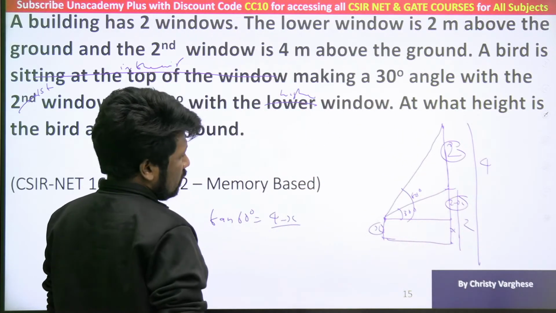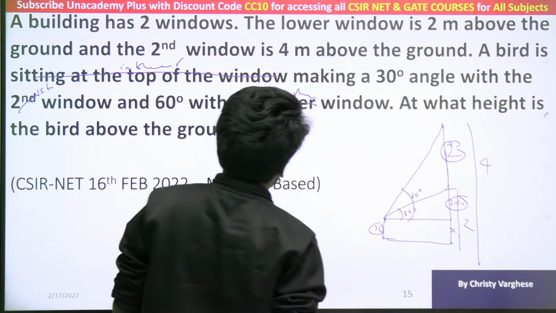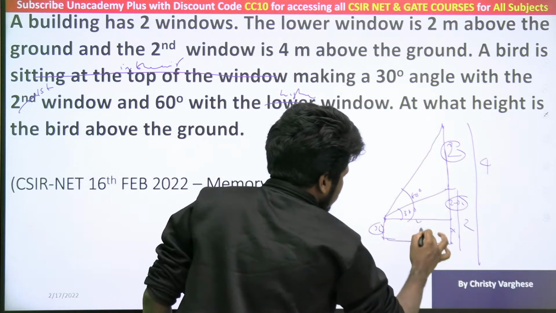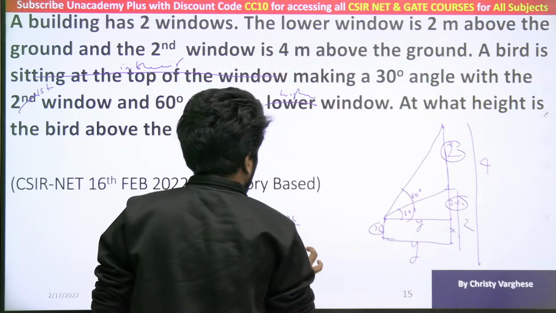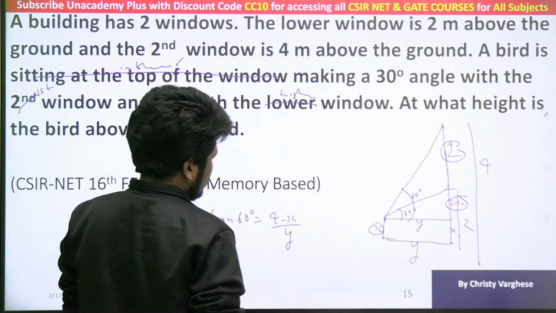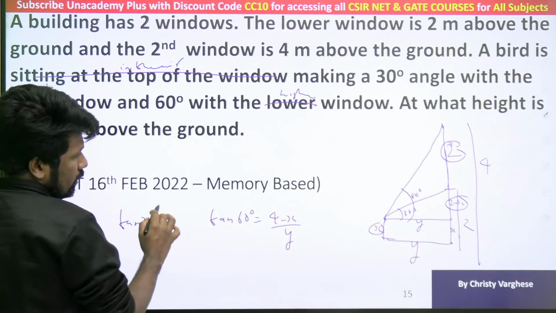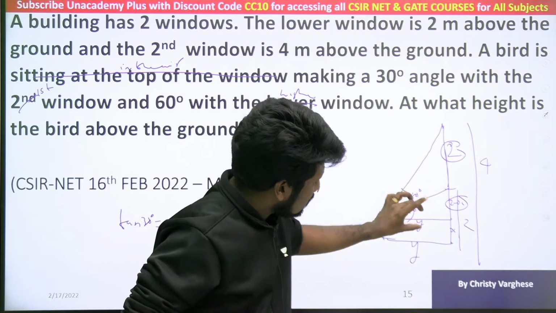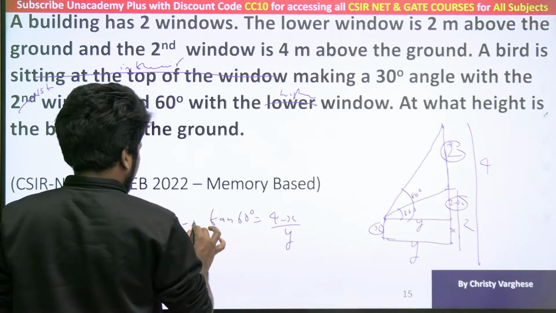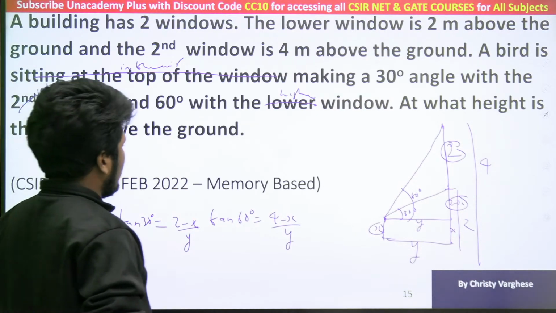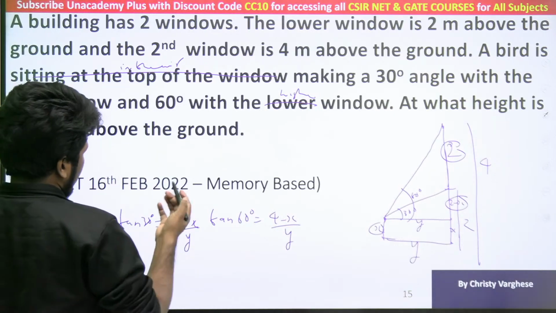or 4 minus this x, that way also you can say. 4 minus x opposite by adjacent. This adjacent, okay, adjacent is also not mentioned now. So we will consider that as y. So tan 60 is equal to 4 minus x by y. And the second equation is tan 30 is equal to opposite by adjacent. Opposite is 2 minus x by y. Now 2 equations, 2 unknowns, solve it. You will get the value of x and y. We want the value of x actually.